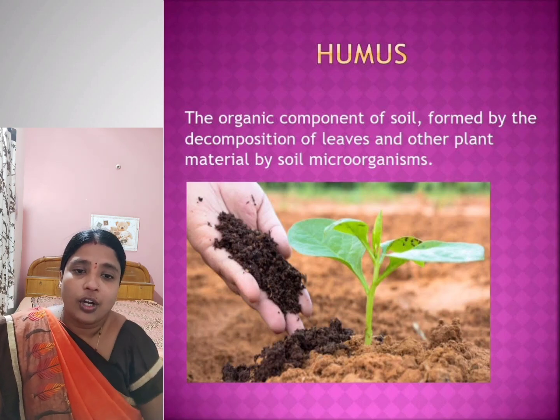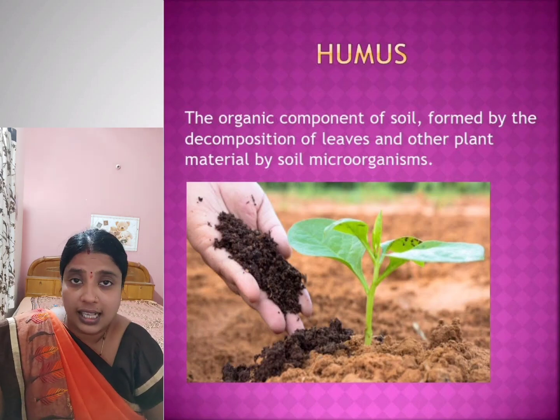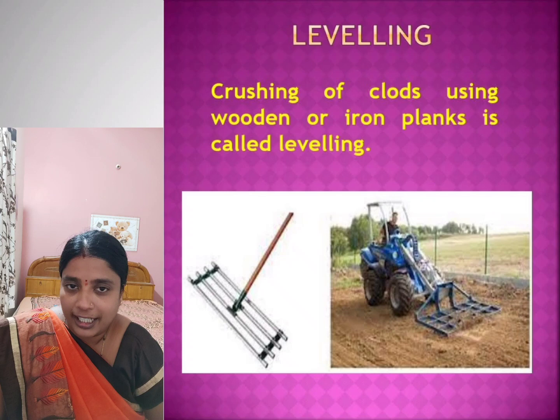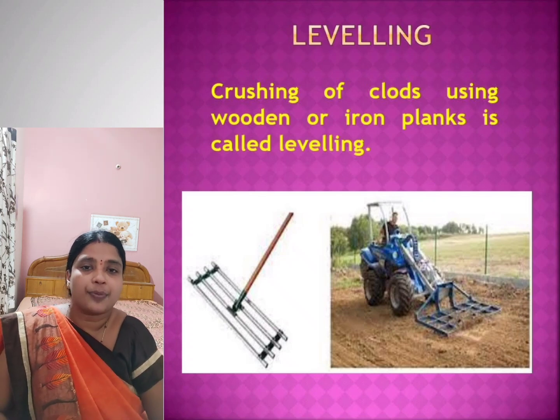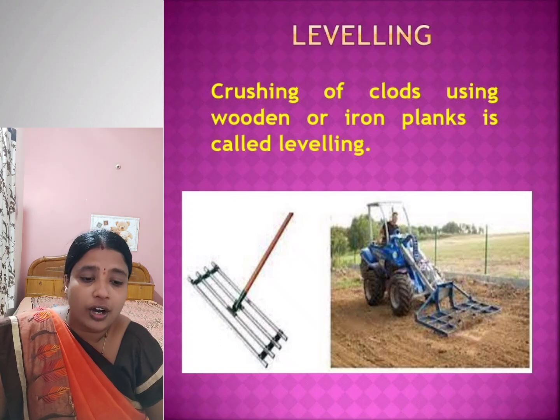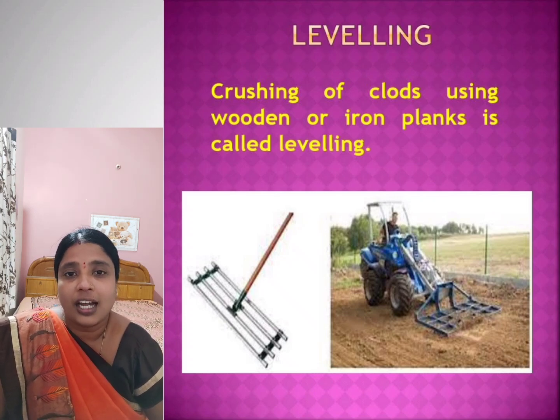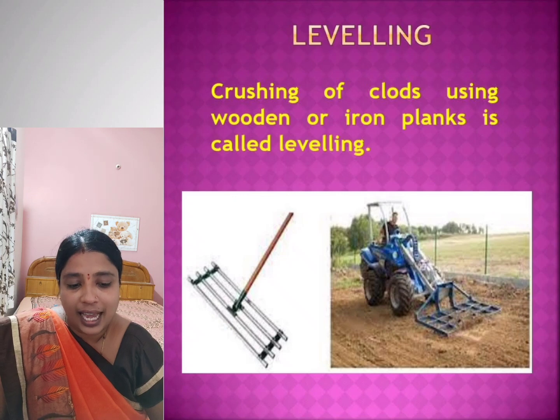Okay, now the next process of soil preparation is leveling. What is leveling? As already discussed before, you can see in the image two different types of levelers. One can be used manually, and the other is a big leveler which is attached to the tractor.